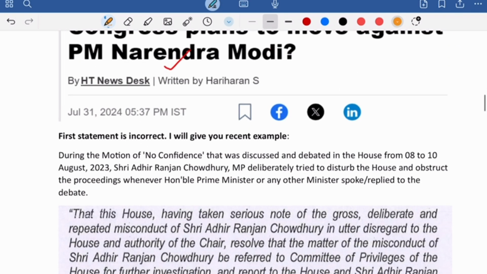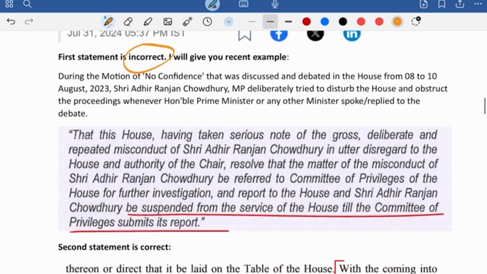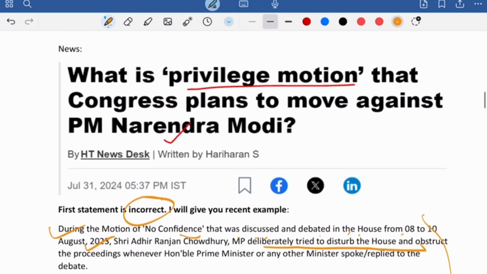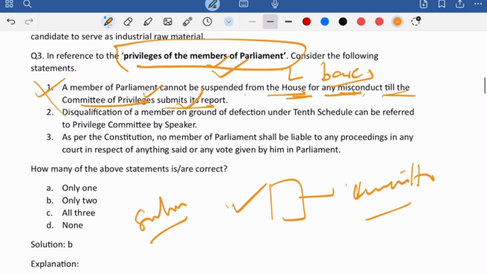If you see the example I gave you here, it's fine. During the motion of no confidence that was discussed and debated in the House from 8 to 10 August 2023, members deliberately tried to disturb the House. This is more information; if you read it you will understand. But the first statement is incorrect. Remember that there is no such condition.